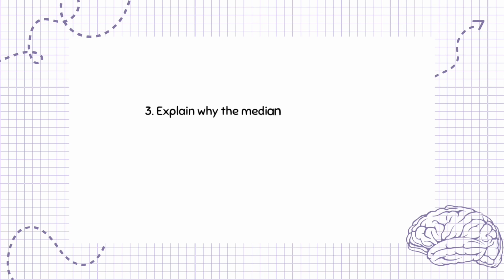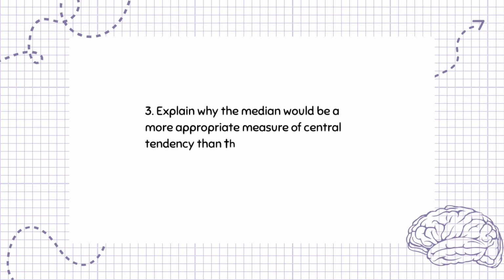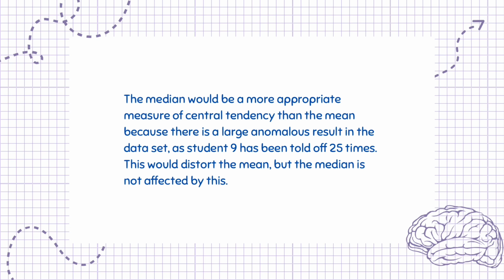Question 3. Explain why the median would be a more appropriate measure of central tendency than the mean for the data in Table 1. 2 marks. The median would be a more appropriate measure of central tendency than the mean because there is a large anomalous result in the dataset, as student 9 has been told off 25 times. This would distort the mean, but the median is not affected by this.